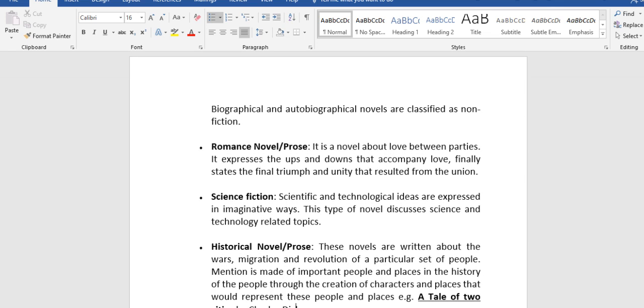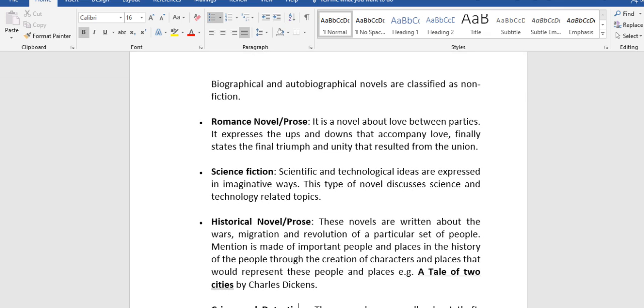We also have science fiction. Scientific and technological ideas are expressed in imaginative ways. This type of novel discusses science and technological related topics, that is, the themes are science and technological related.